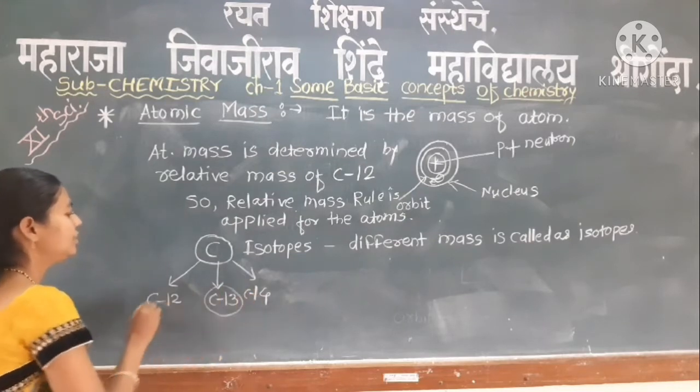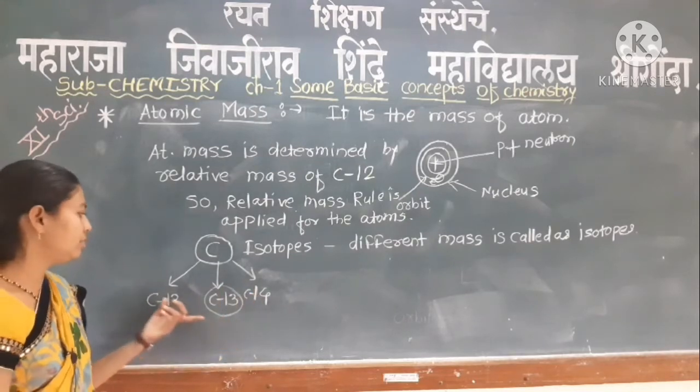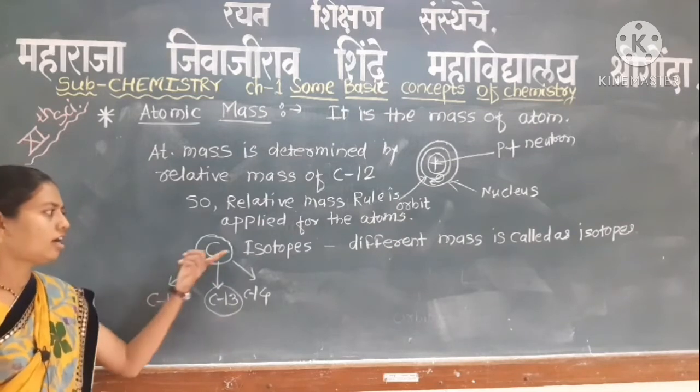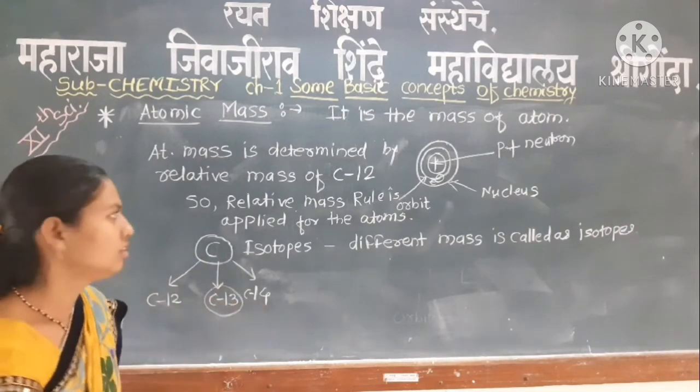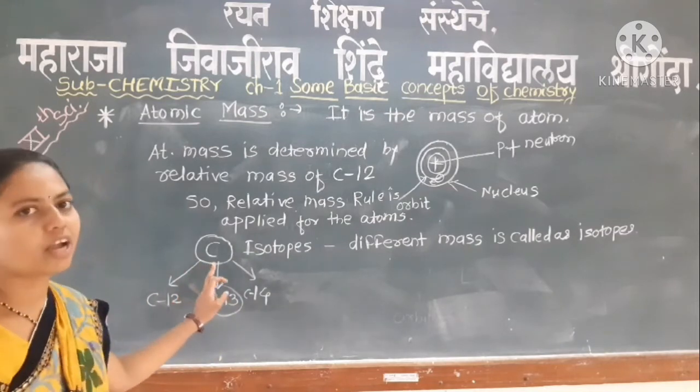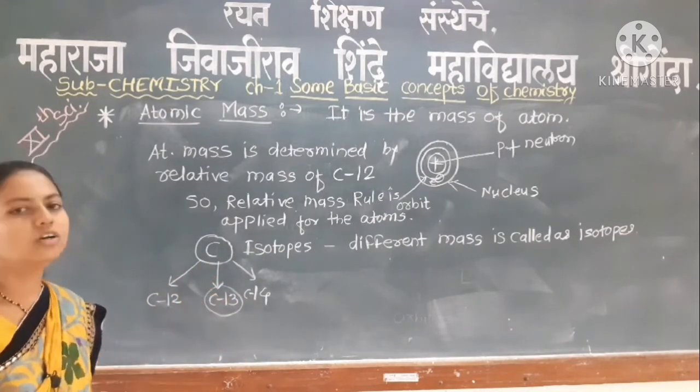Carbon 13 is very negligible, so we consider only carbon 12 and carbon 14. So the relative mass of carbon 12 is related to the other atoms.